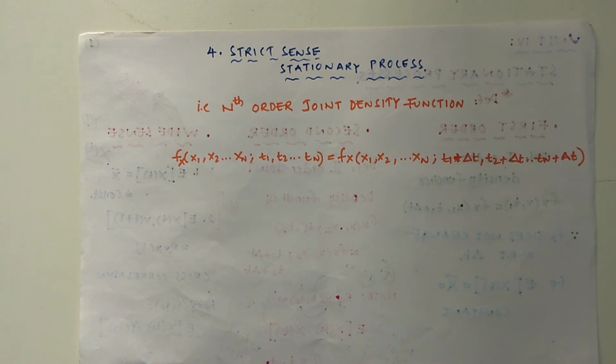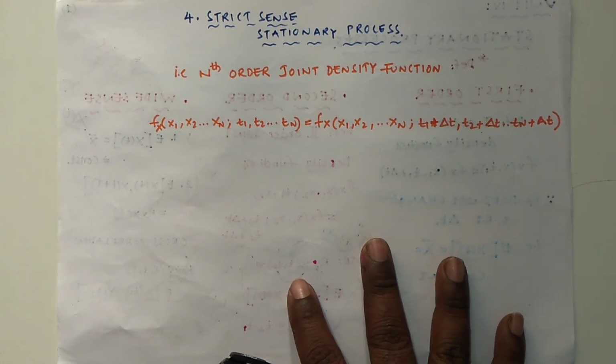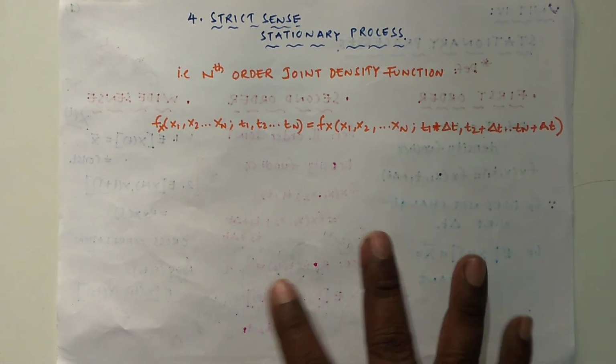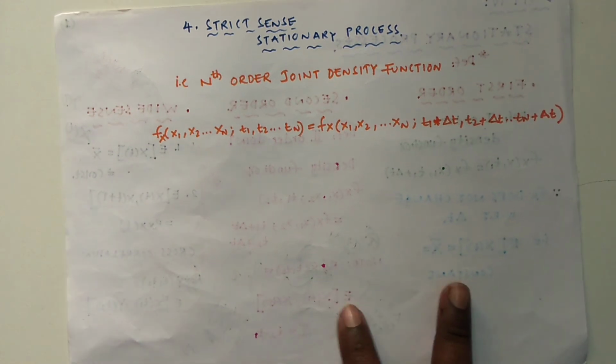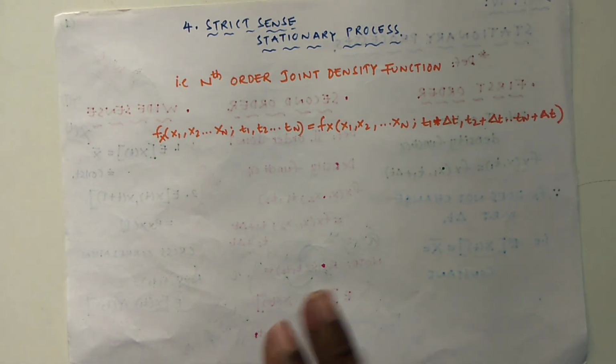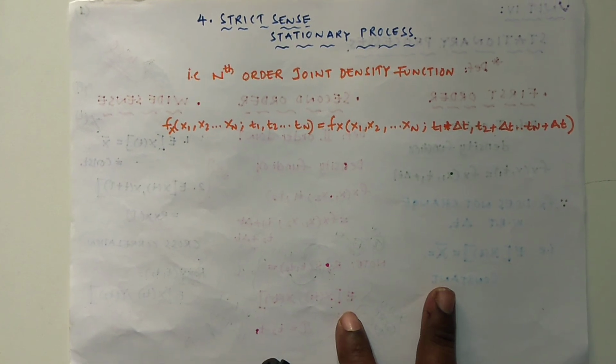If the statistical properties change with respect to the time shift, then it is called a non-stationary random process. And we will go with the last one, that is strict sense stationary process.